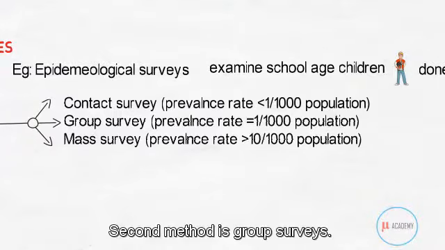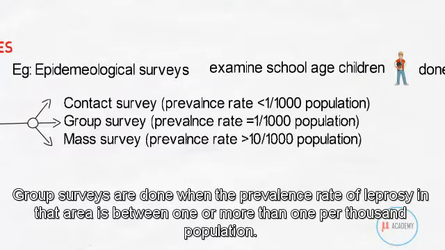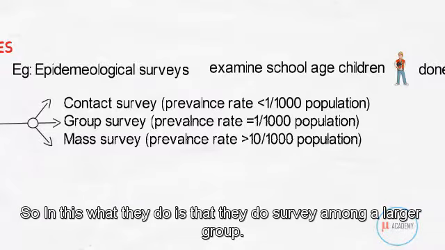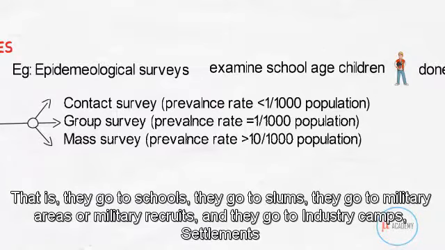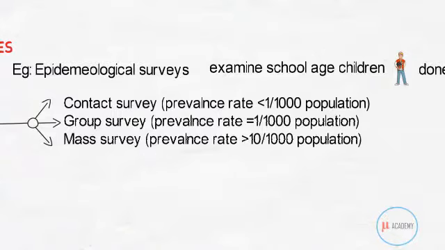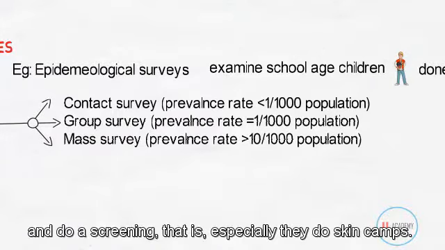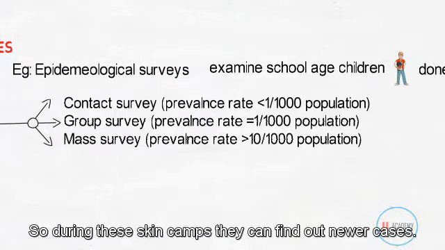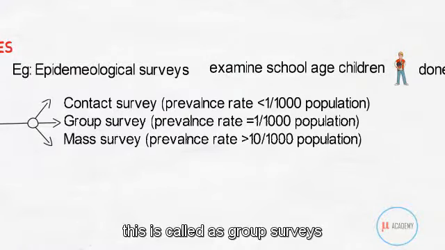Second method is group surveys. Group surveys are done when the prevalence rate of leprosy in that area is 1 or more than 1 per 1,000 population. In this, they do a survey among a larger group. That is, they go to schools, slums, military areas or military recruits, industry camps, settlements, and do a screening. Especially they do skin camps. During these skin camps they can find out newer cases. This is called group surveys.